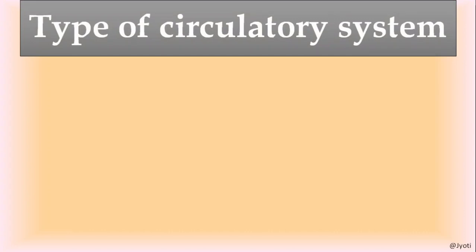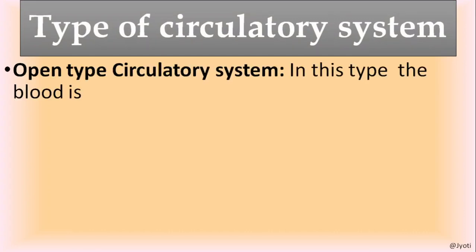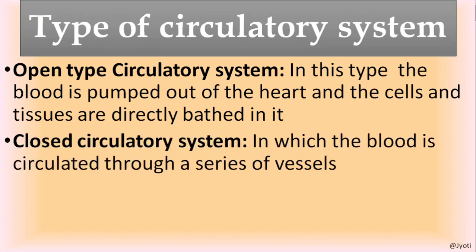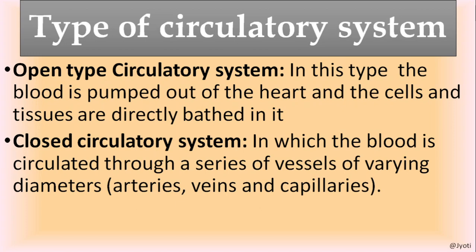Next basis of classification of animal kingdom is type of circulatory system. There are two types of circulatory system: one is open type circulatory system, the other is closed circulatory system. In open circulatory system, the blood is pumped out of the heart and the cells and tissues are directly bathed in the fluid or the blood.